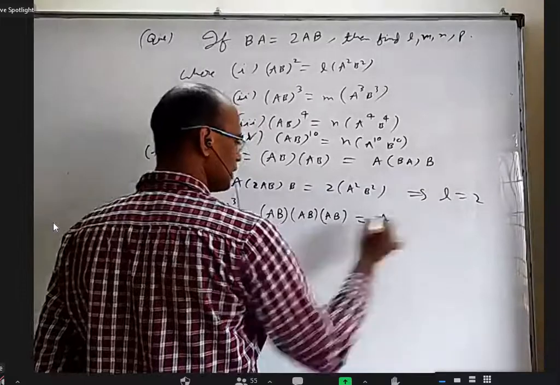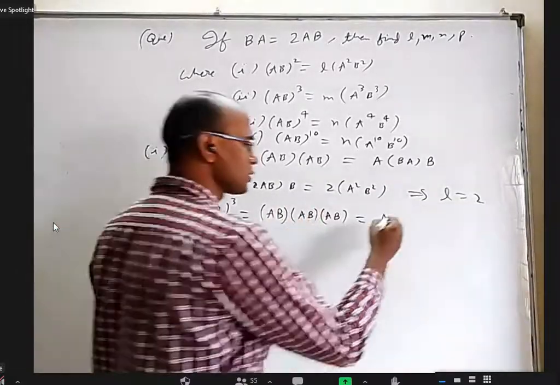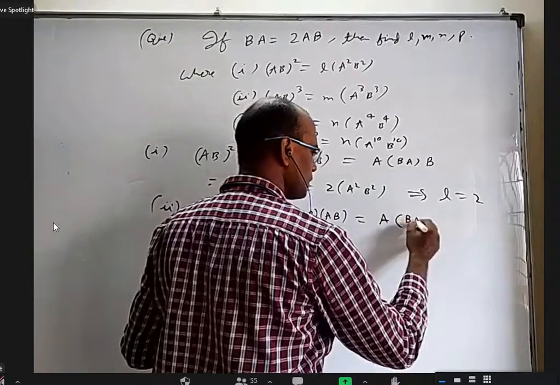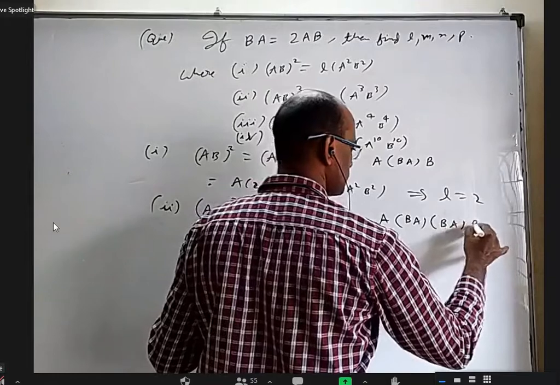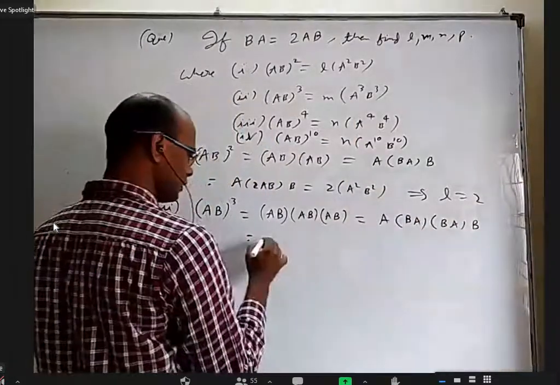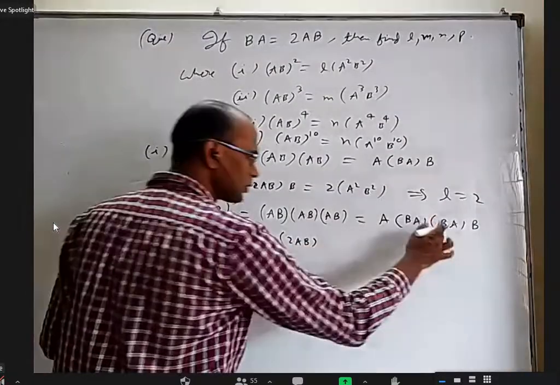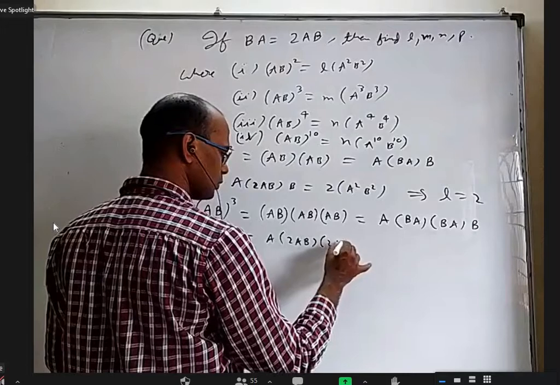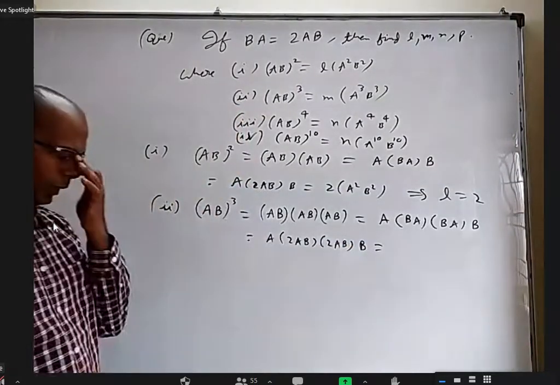So I want to keep A as it is. In between some steps I'm skipping it, but if I use the proper associative law, this will be BA, another BA here, another B here. Now this BA, if I want to write AB, I have to write 2AB. This BA also 2AB.